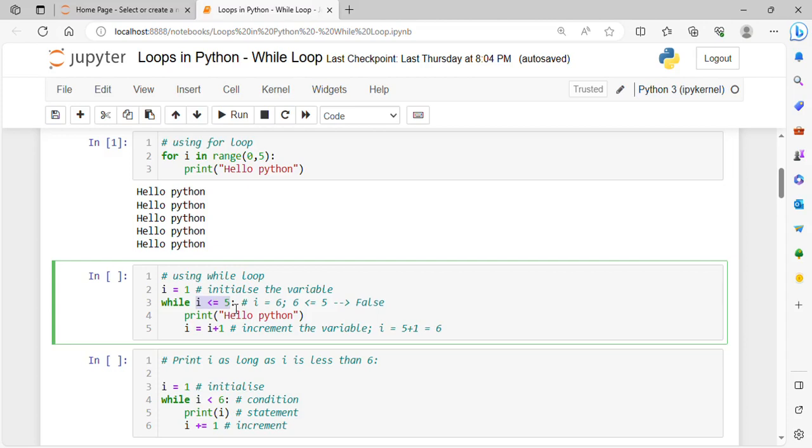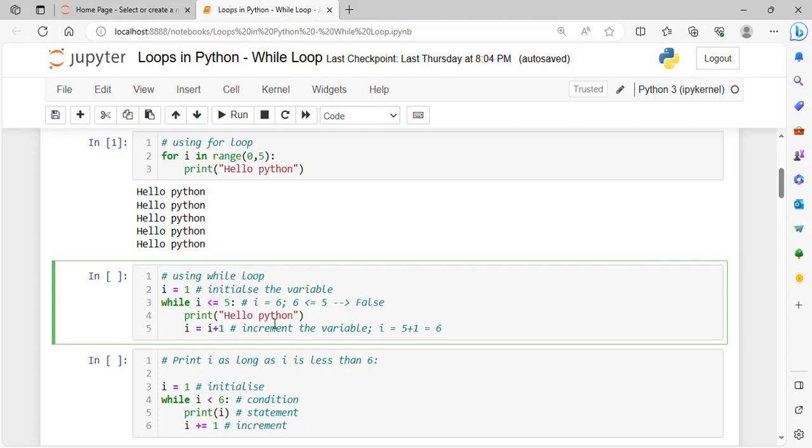Suppose I want to execute this 5 times, my condition must be that I is less than equals to 5. We are starting from 1, so 1, 2, 3, 4 and 5. As long as this condition is true, I is less than equals to 5, the block of code under the while loop will be executed. And as soon as this condition becomes false, the while loop will exit. The while loop will end there itself.